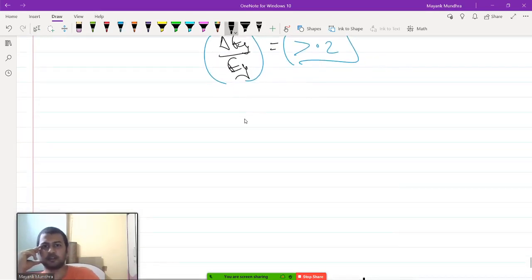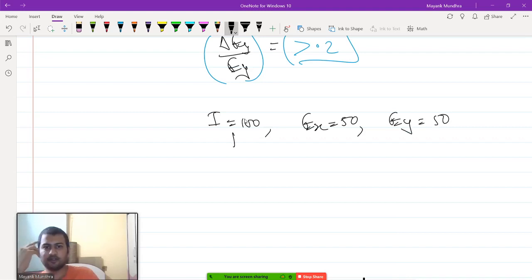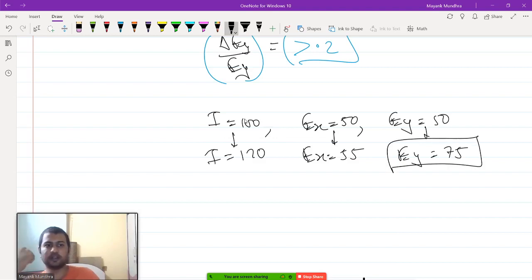for example, let's say her income was 100, expenditure on good x was 50 and expenditure on good y was 50. Let's say afterwards income becomes 120, expenditure on good x becomes 55 and expenditure on good y becomes 65.